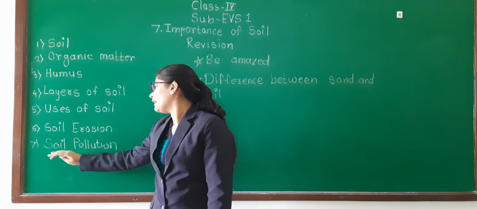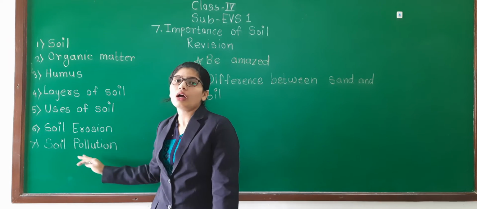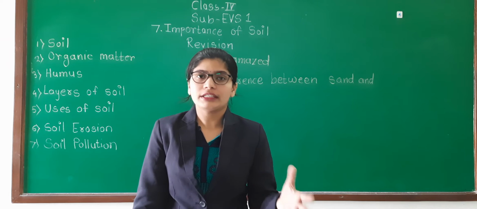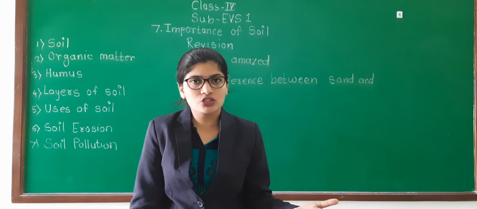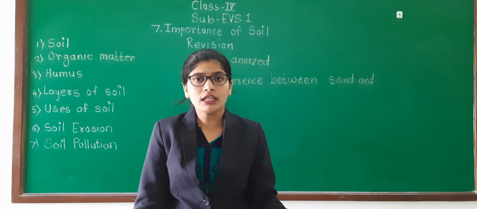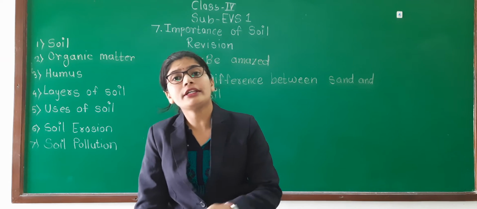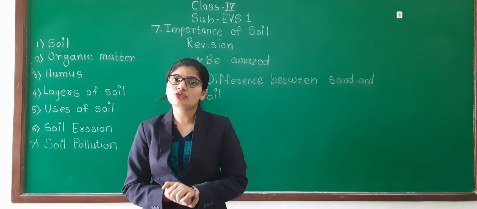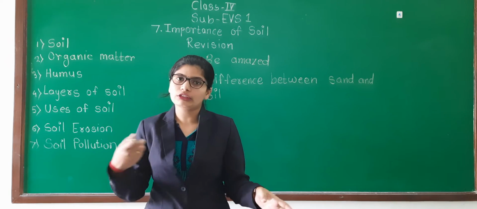Understood? Then last we have learned about soil pollution. As we are using chemicals and fertilizers for crop production, they mix in soil and affect the quality of soil. Sometimes we are directly mixing industrial waste in the soil and in the river.